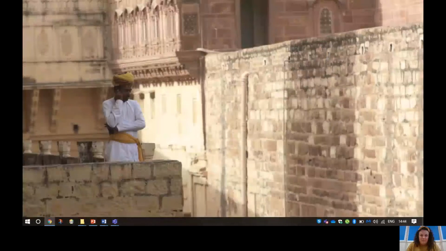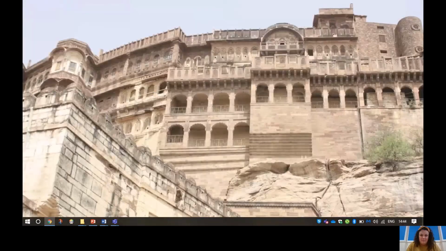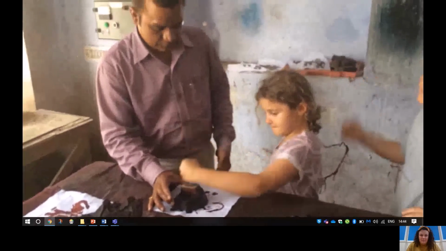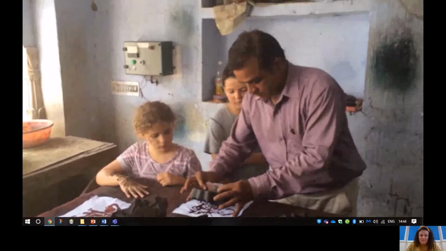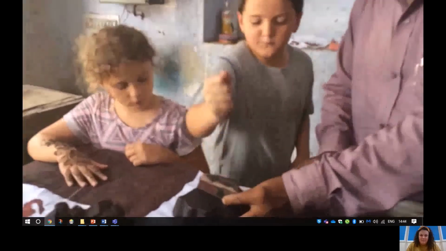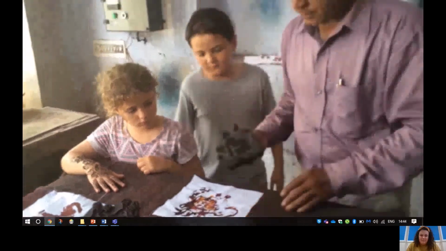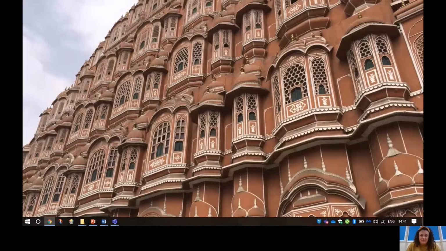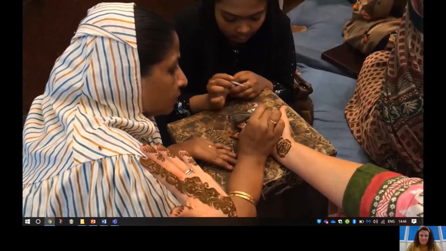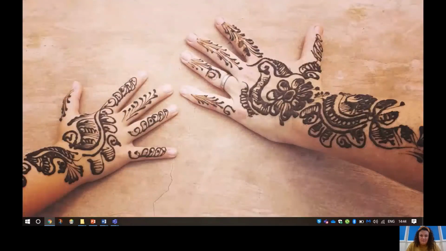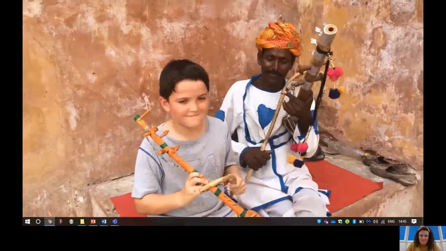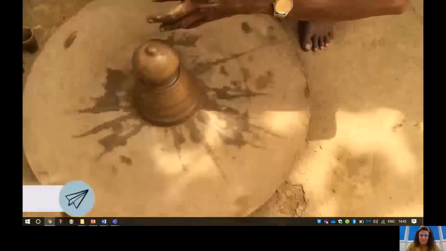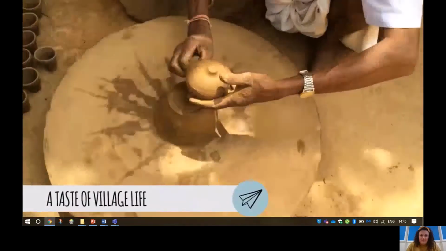At Jodhpur, we visited a big fort and drank lassi, which is like a fruit smoothie. Jaipur is famous for its block printing, which we learnt how to do. And we visited a royal palace. I loved the Amber Fort, it was beautiful. Mummy and I had our hands henna'd. It was very beautiful, but it felt a bit weird on your hand. We stopped in a village and we saw a potter making pots.